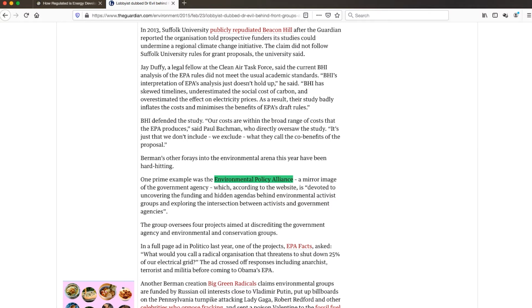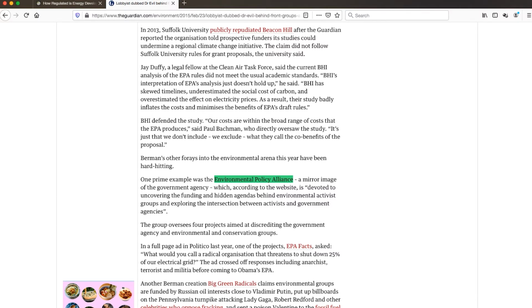So it says, "Berman's other forays into the environmental arena this year have been hard-hitting. One prime example was the Environmental Policy Alliance, a mirror image of the government agency." Oh, right, EPA. Which, according to the website, is devoted to uncovering and funding the hidden agendas, and so on. "The group oversees 4 projects aimed at discrediting the government agency and environmental and conservation groups." Okay. And we know something about Richard Berman already.